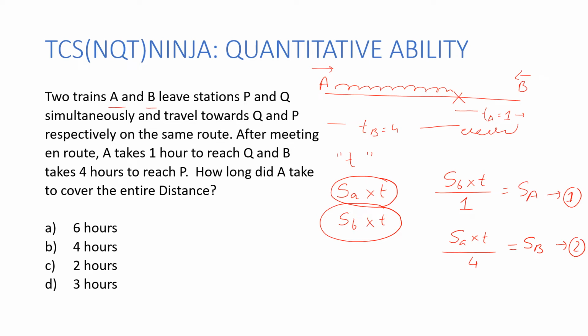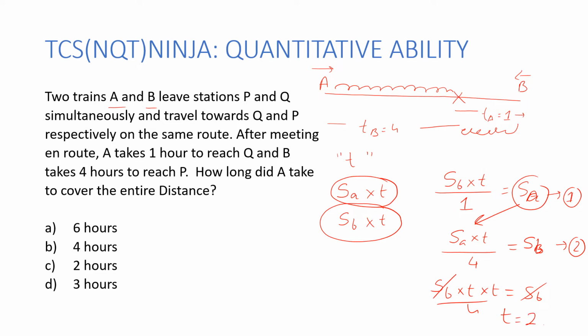Now, if I substitute the speed of A over here in this equation, SA can be substituted like this, and the speed of B is going to cancel on both sides. And I'm going to get T square is 4, which is going to give me T as 2.